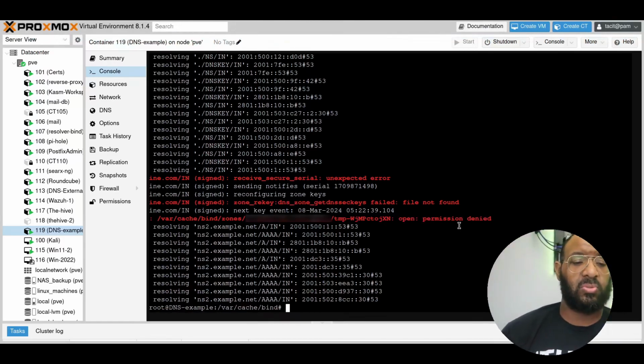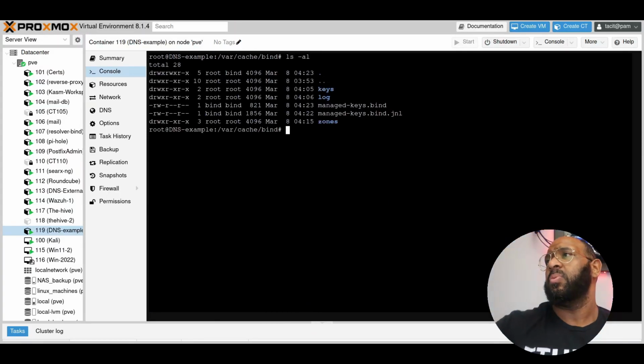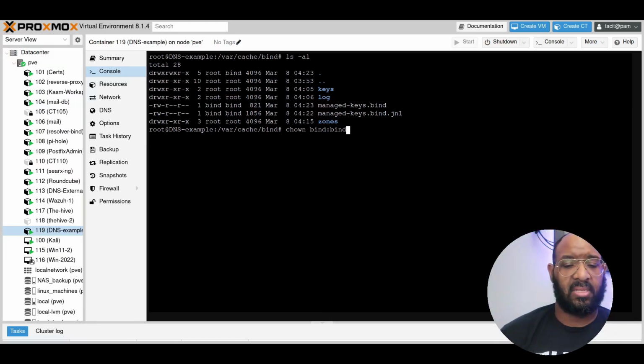Next thing is we need to check out our directory. So let's go ls -al. What we find here is that all of these are root, even this one. We don't want that because bind is running on here and it's trying to execute against these folders. So we're actually going to change the ownership, and we're going to do bind:bind, and then we can just do a period -R, which is recursive, a capital R.